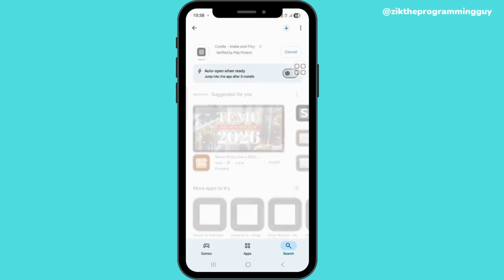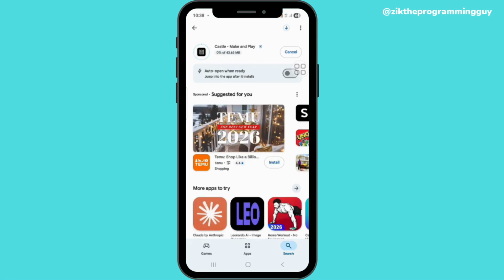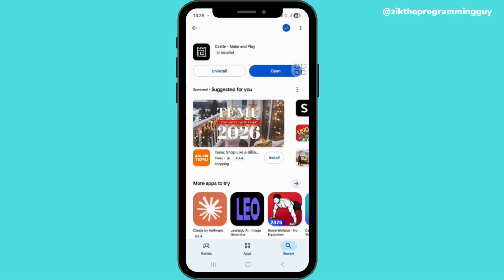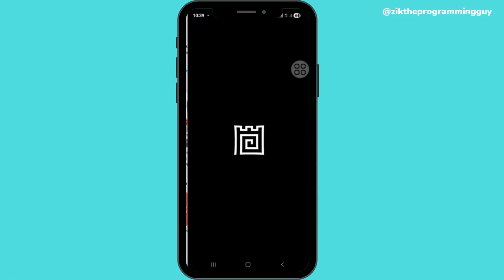Once you click on it, click on install and it will start installing immediately. So let's wait for it. The speed of the installation is going to depend on how fast your internet connection is. Mine is very fast, so that's why it's at 100% right now. So let's keep waiting. After it installs, the next thing you have to do is open up the app.